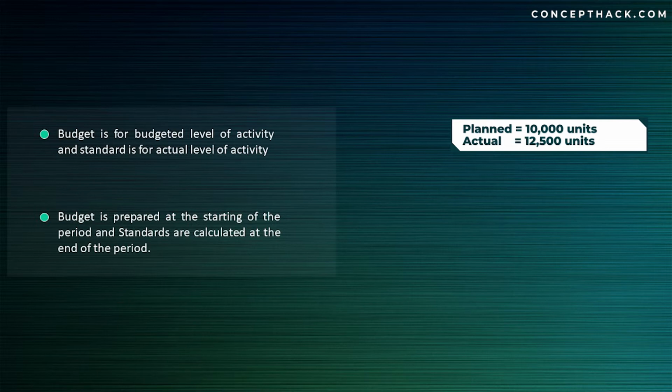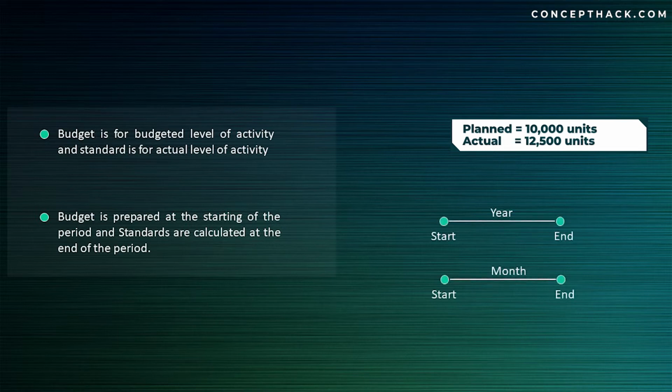So budget is for a budgeted level of activity which you have planned, that was 10,000 units, but standard is revision in budget. So you're revising your budget of 10,000 units to 12,000 units, that is your actual level of activity. So in order to summarize, budget is for budgeted level of activity, whereas standard is revision in budget in accordance with actual level of activity.